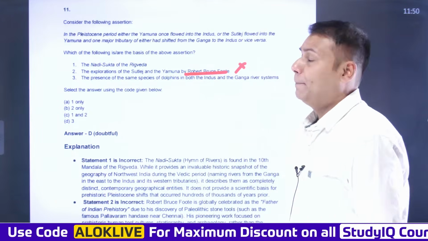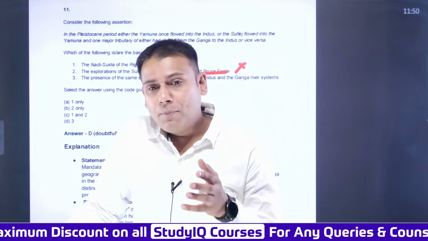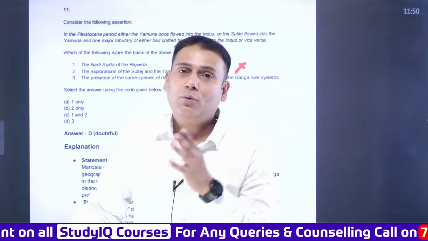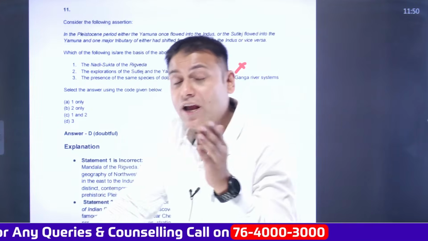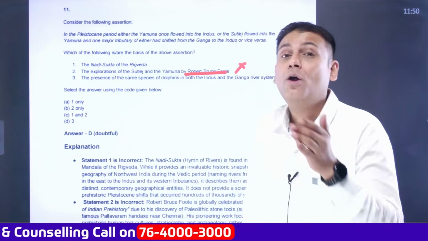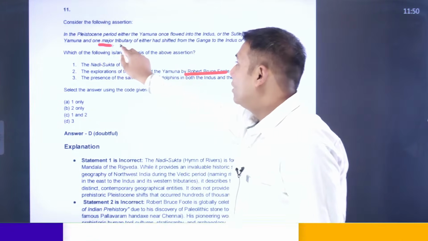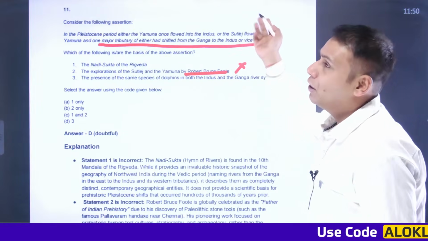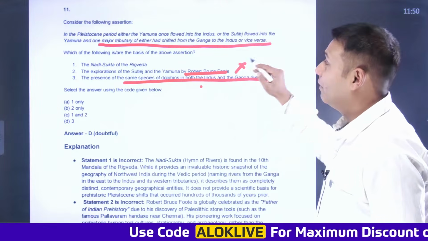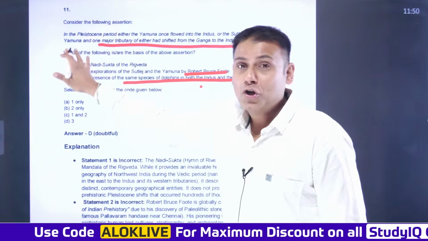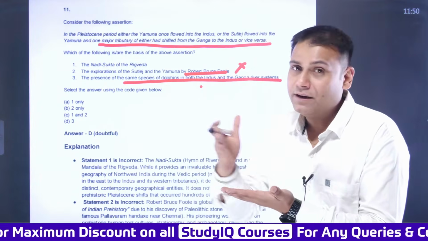Now about the third statement. Dolphin is an aquatic animal. So it cannot migrate with the help of the land or something else. So only when there is a change in the course of rivers, dolphins could have migrated from one river to the other river. And here the statement goes that one major tributary of either had shifted from Ganga to Indus river or vice versa. So the third statement, the presence of the same species of dolphin in both Indus and Ganga river system, suggests this. So from this we can infer that probably the third statement might be the answer, because dolphins cannot migrate over the land.